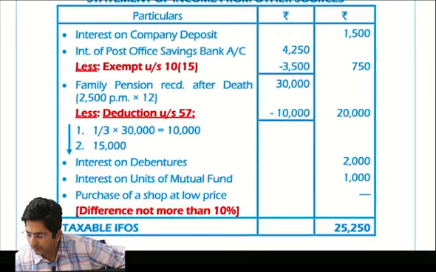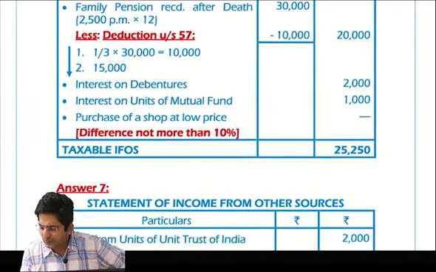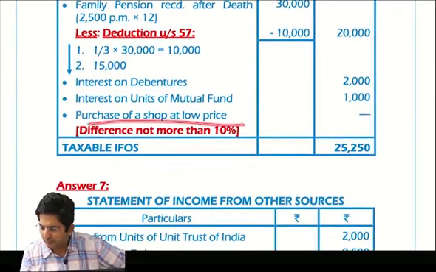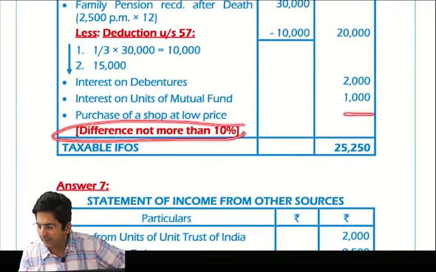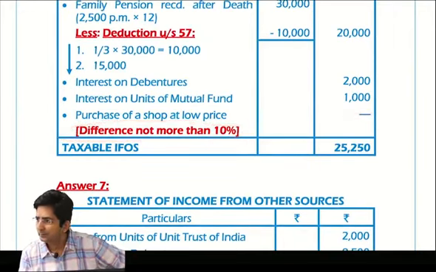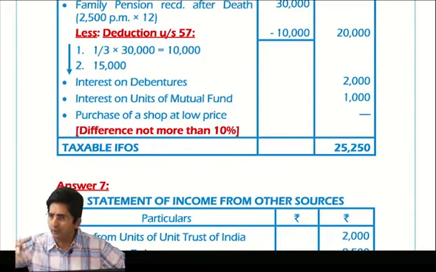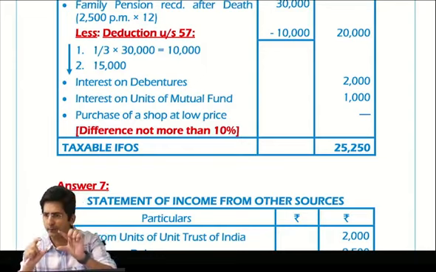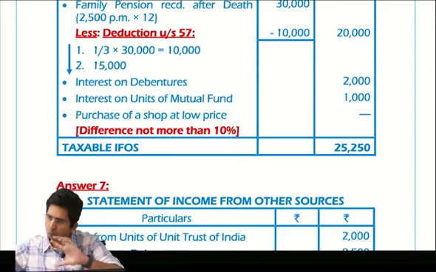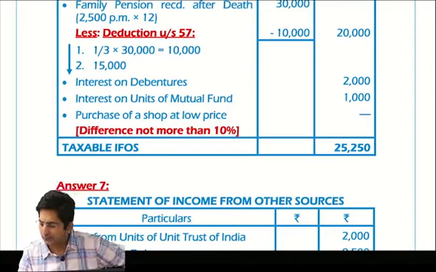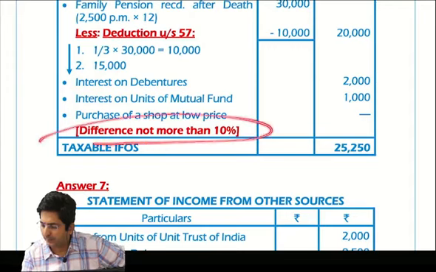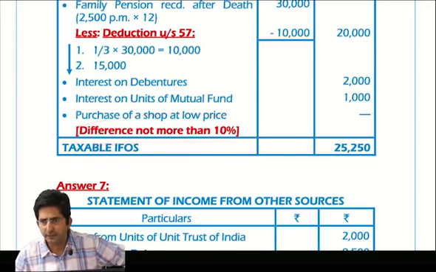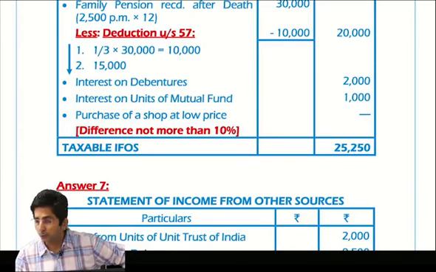See how I have written here. I have written in short only. Difference not more than 10%, that's why exempt. You show the working as I have taught you last lecture. SDV, actual price, difference, compare with that formula. You show in detail. I have written in short, difference not more than 10%, that's why tax free, exempt. Total should be 25,250. Getting?